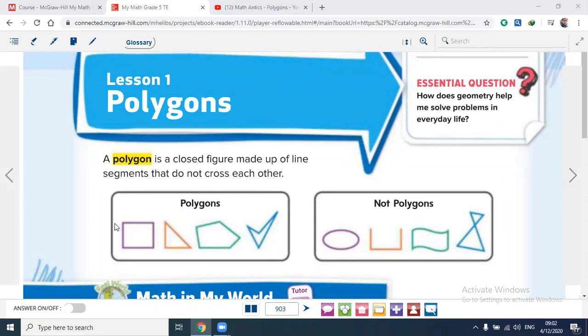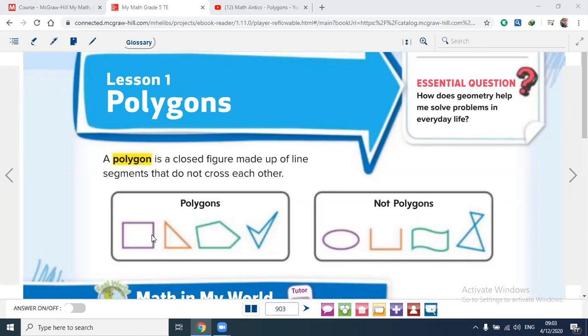Closed shape or closed figure, number 1. Number 2, has line segments or straight lines. There is no curve. And the sides don't cross each other. As we see here, these are polygons.